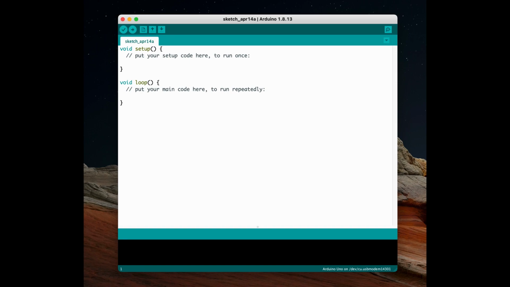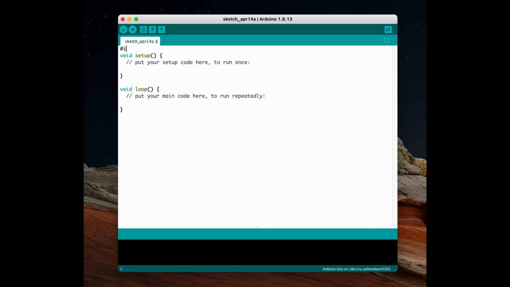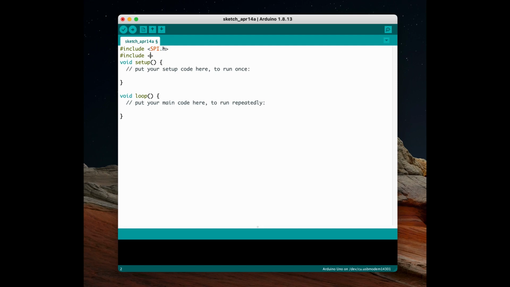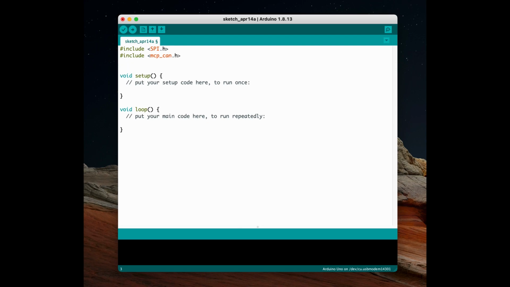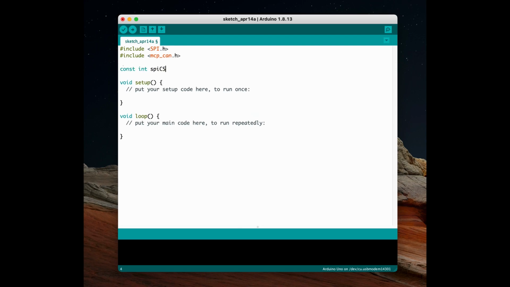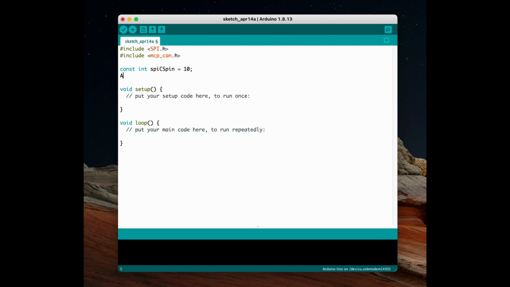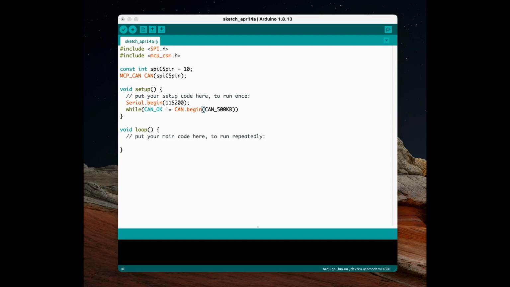Here is a code snippet. First, we include the header files, that is spi.h and mcp_can.h. Then we initialize the chip select pin for SPI communication. Then we initialize an instance of the CAN module. In our setup function, we first set the baud rate for the serial monitor. In a while loop, we write a conditional statement that ensures that the speed of communication is maintained at 500 kbps, failing which we send an error message.